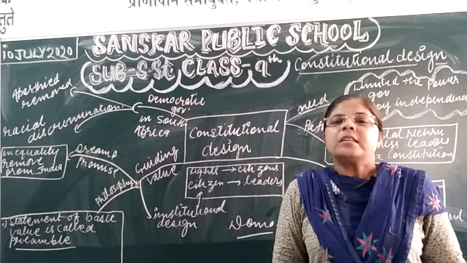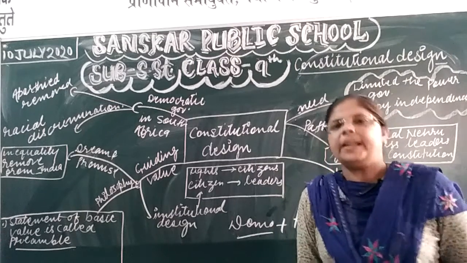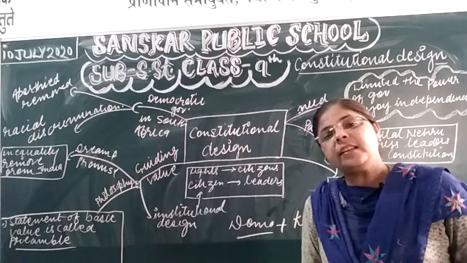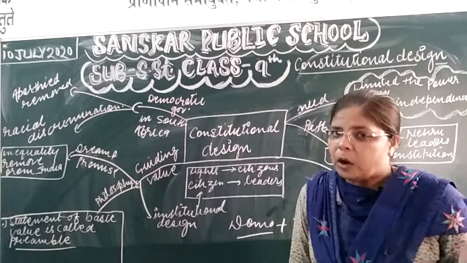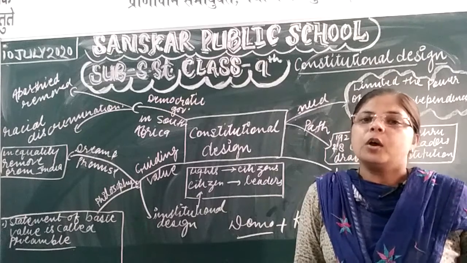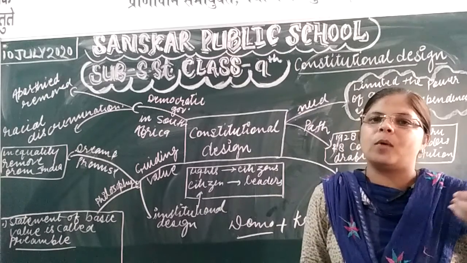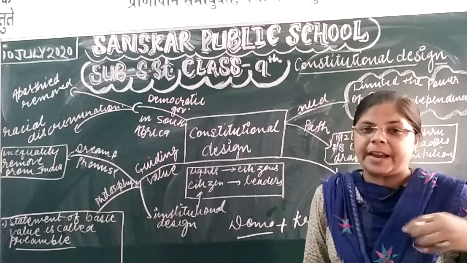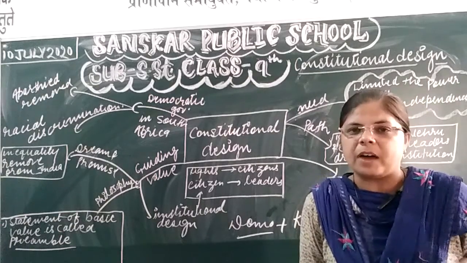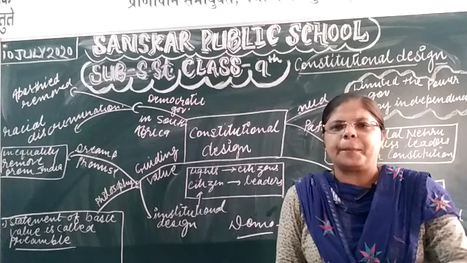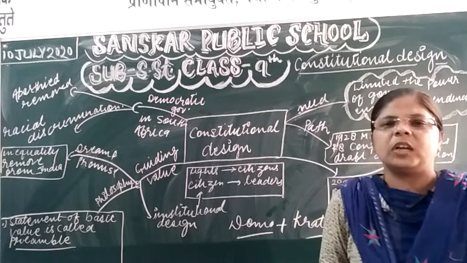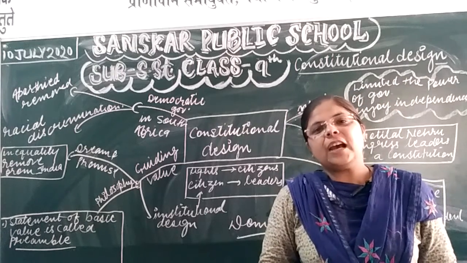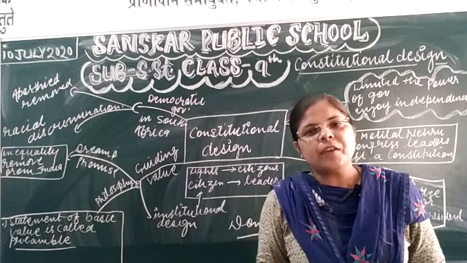For example, citizens select the BJP government, elect the BJP leaders to frame the government. Then the BJP formed the government in the state and the centre also, and now they are responsible to frame the rules and regulations according to the requirement of the public and for the welfare of the state also. Because we have decided that Mr. Modi has the power to run the government, to prepare the laws and to prepare the policies. That's why they are doing the work according to the citizens, for the welfare of the state.